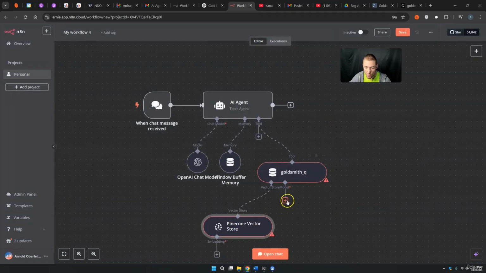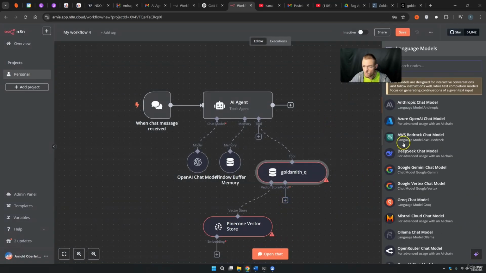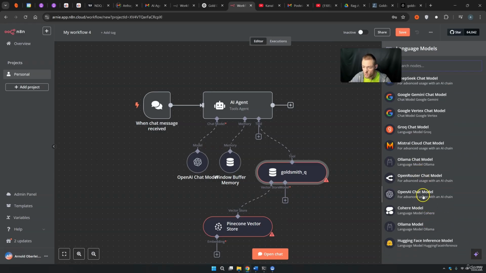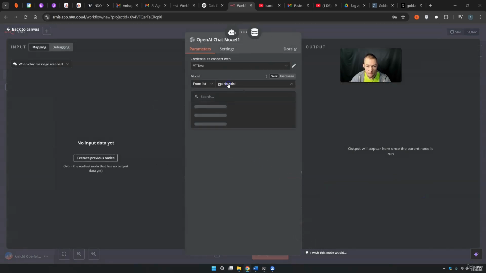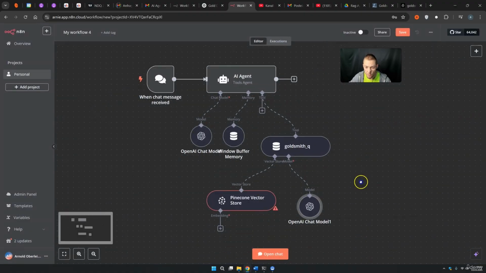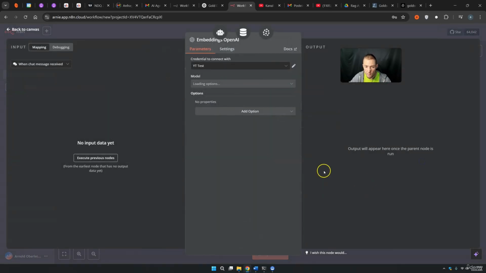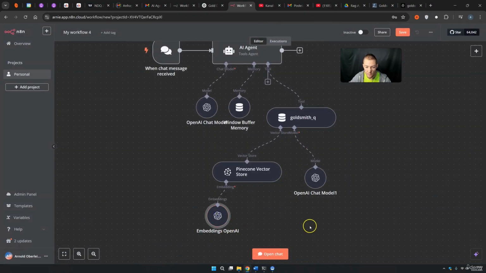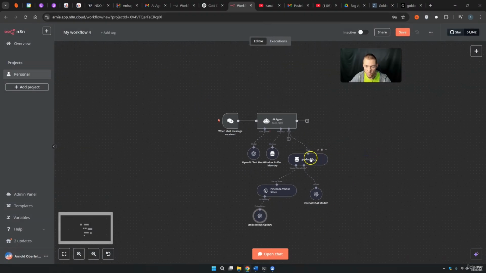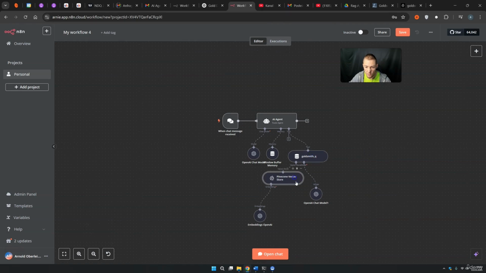Now we need to go on because we want to have here a chat model. We use the OpenAI chat model. Once again, not the mini model. Let's just use the Omni model, GPT-4 Omni. There we are connected, and lastly some embeddings. We use the OpenAI embeddings once again with the text-embedding-3-small, and we are connected. This thing should work right now. Let's just see if it works.